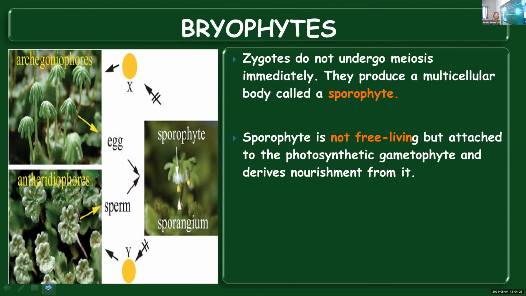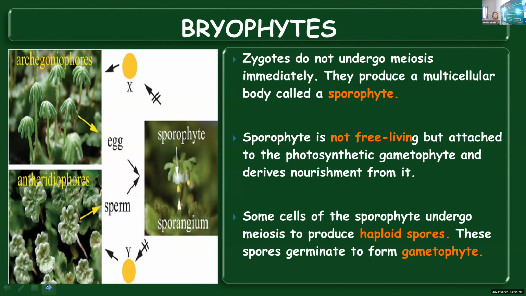Why is it attached to the gametophyte? Because gametophyte is the photosynthetic structure. They prepare food, and for the nutrients, the sporophyte will depend on gametophyte, and for obtaining these nutrients, they are found attached to gametophyte. Some of the cells of the sporophyte will undergo reduction division and they will result in the formation of spores having unpaired chromosomes, or haploid spores are produced, and later these spores will germinate and a new gametophyte will be formed.